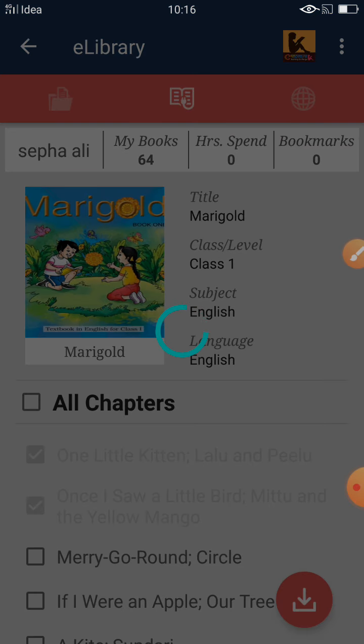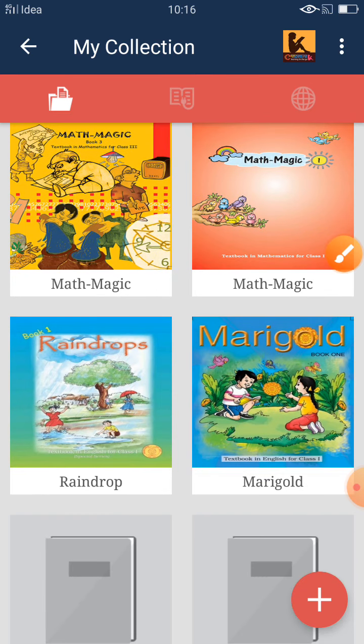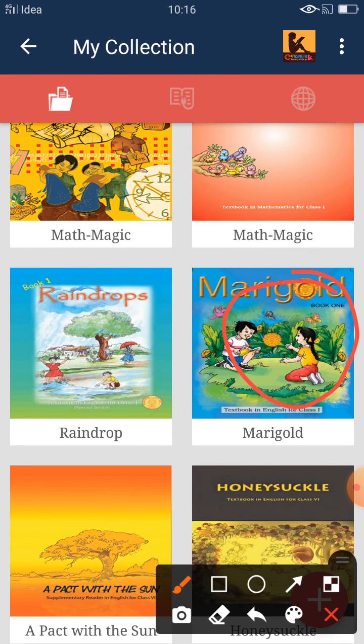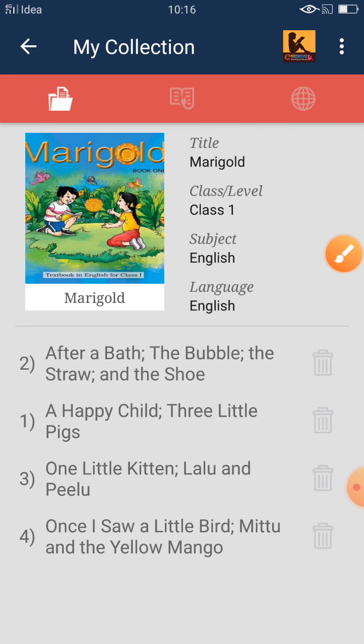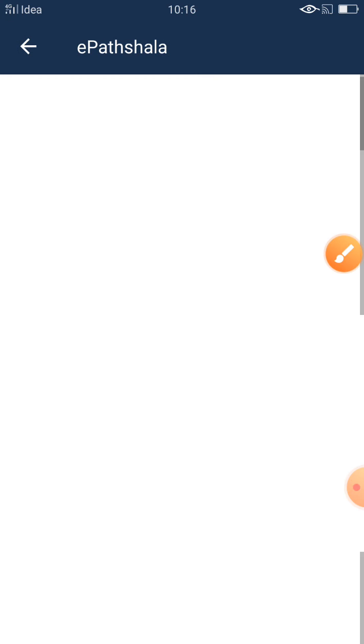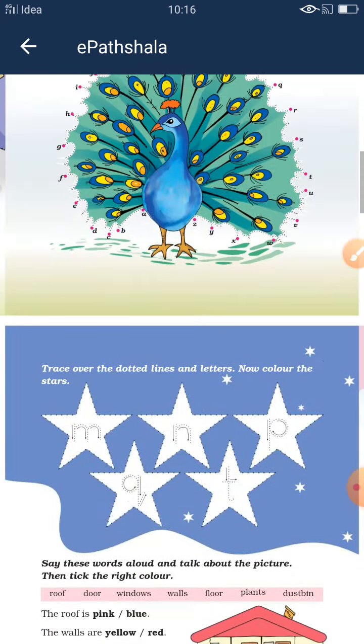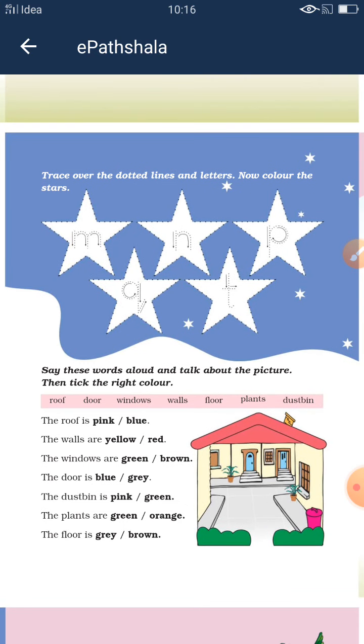Okay, so you have to see the book. There is a book, and see, it's the same as this book. Okay, now we have to touch it, and see, the chapter will come here, and now we have to touch there. See, our chapter comes along with exercises also.